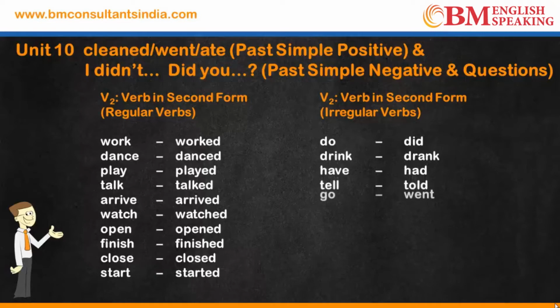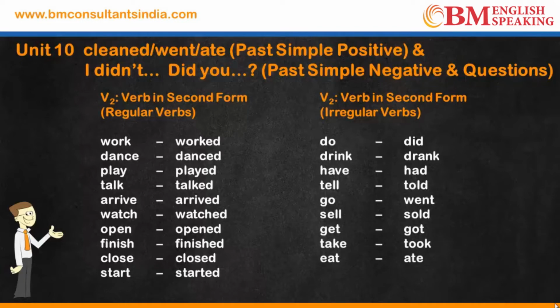Tell becomes told, go becomes went, sell becomes sold, get becomes got, take becomes took, eat becomes ate, and be, the second form is was or were.